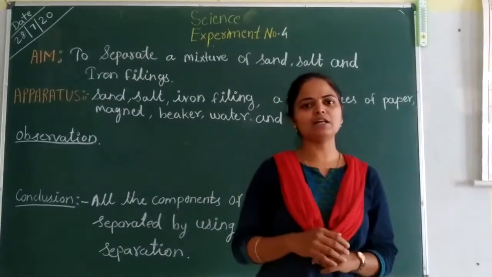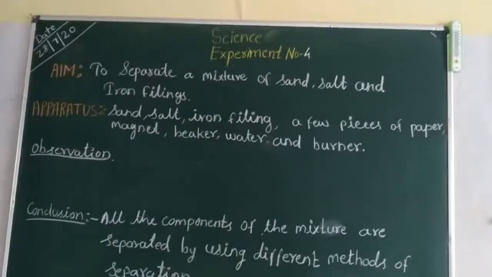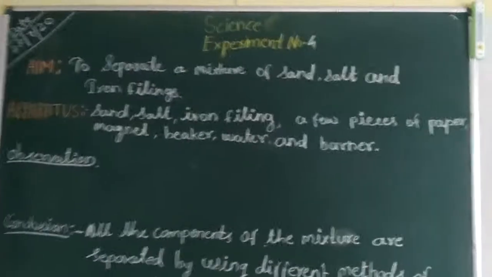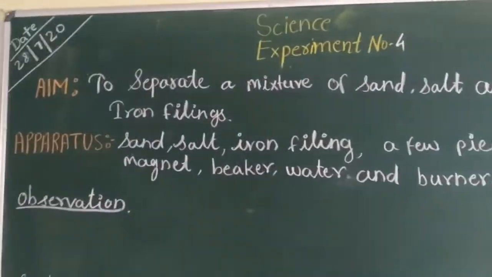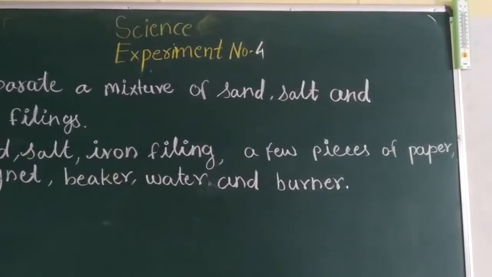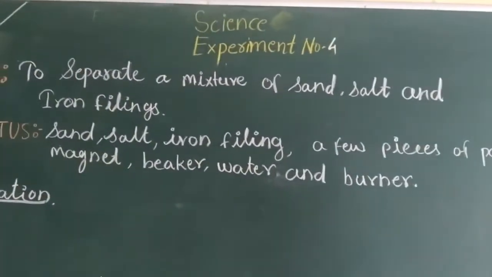Now let us start with our practical. Aim of the practical is to separate a mixture of sand, salt and iron filings. And the apparatus required: sand, salt, iron filings, a few pieces of paper, magnet, beaker, water and burner.